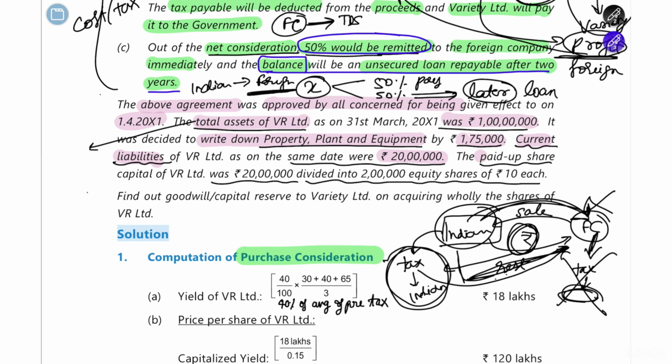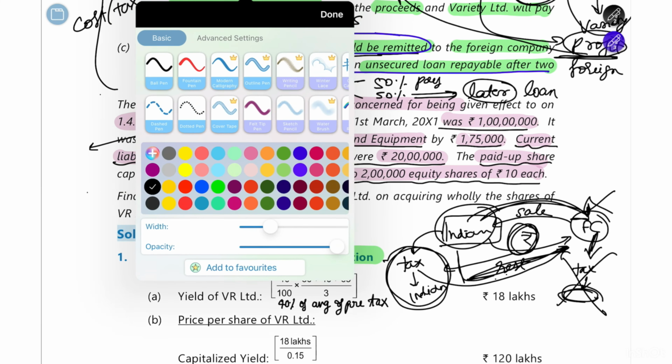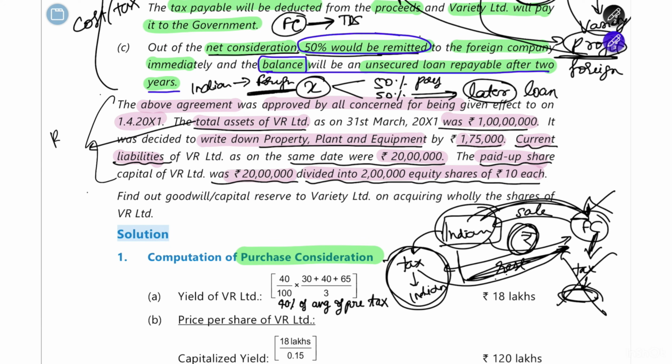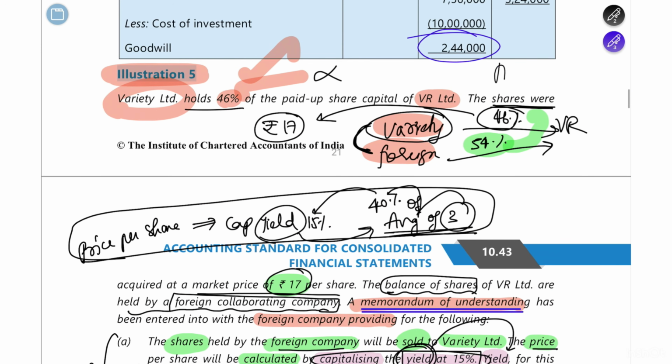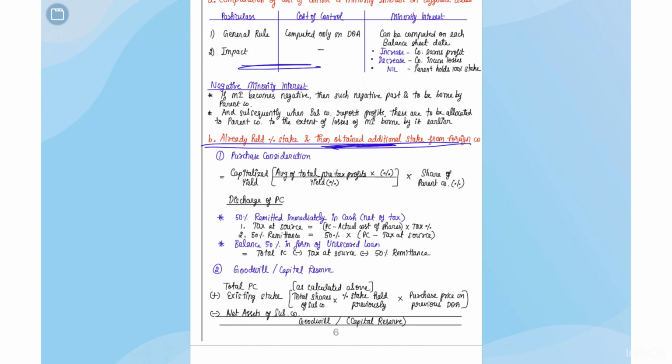The paid up share capital was 20 lakh divided into 2 lakh equity shares of 10 each. So all the information about the balance sheet of VR Limited is being given here. They have told you that you have to find out the goodwill or capital reserve. Okay. So this is one question which you have to 100% mug up in your exam. And for that you can use the format that I have given you here.